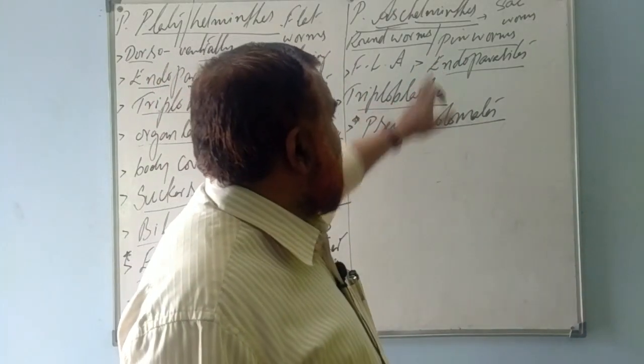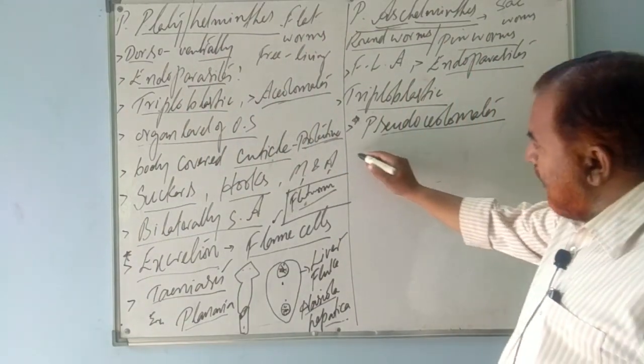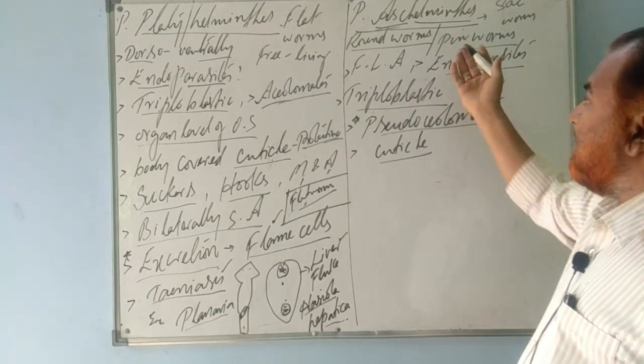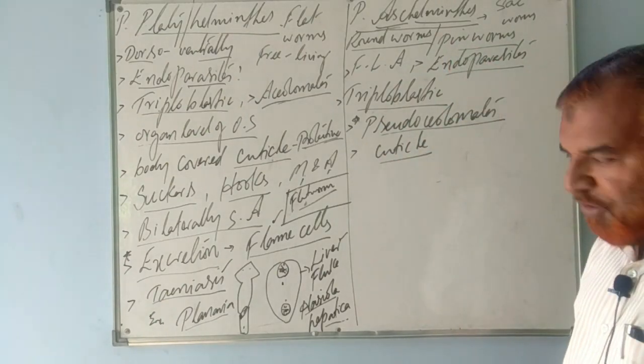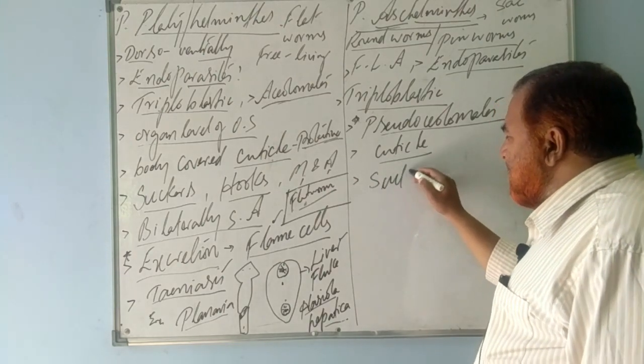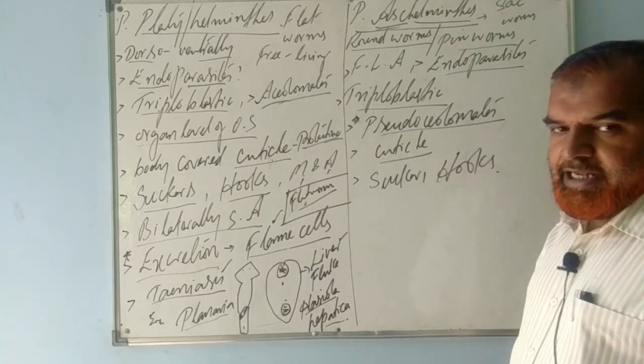Whereas these animals are acoelomates. Very important point. Then the body is also covered by what? Cuticle. The body is covered by cuticle because they are endoparasites, as a protective layer. They also have suckers, and also have hooks. Clear?